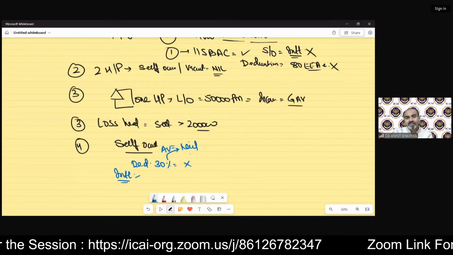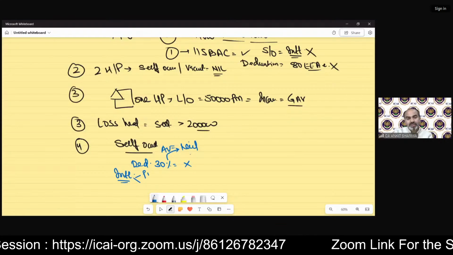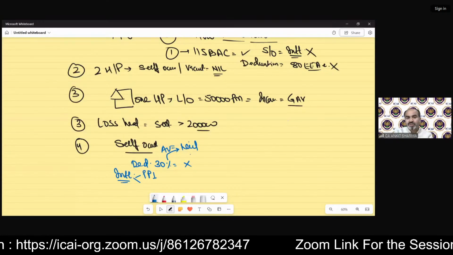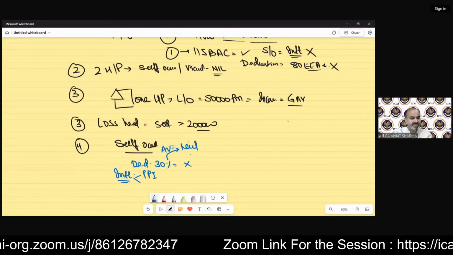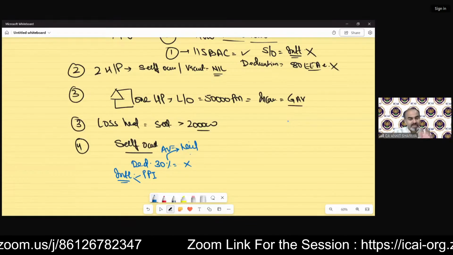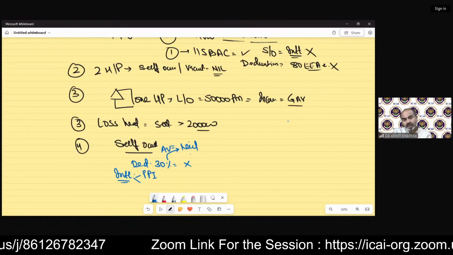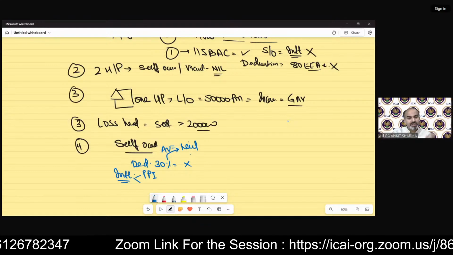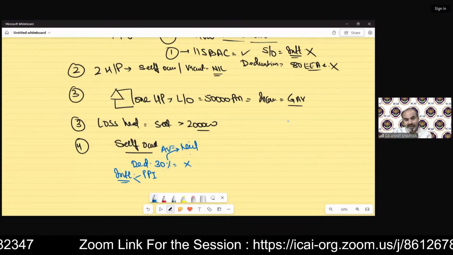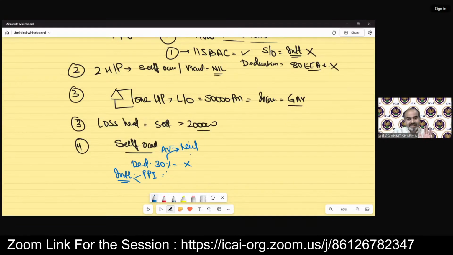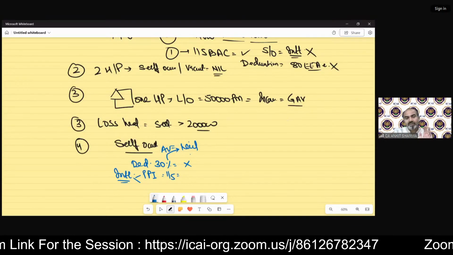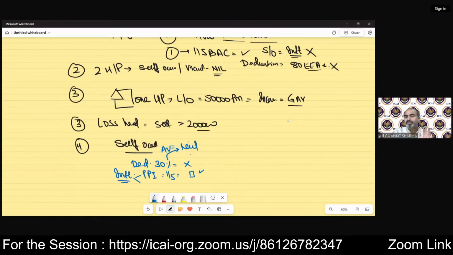So for interest purpose, we have pre-construction period interest provision. You must have seen the previous lectures in which we have discussed in detail what is the meaning of pre-construction period, how to calculate the pre-construction period interest. Clear? So whatever is your pre-construction period interest, out of that 1/5 of that interest we can claim.